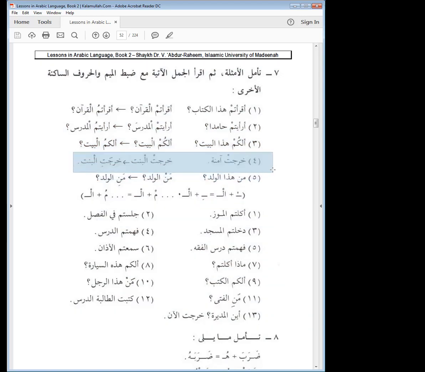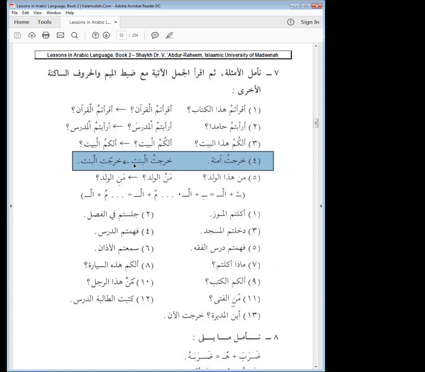The example, kharajat aminatu. خرجت آمنة. No problem here. We have the ta with the sukun and then we have amina after. So no clashing with sukuns there, right? Now we have here خرجت البنت.